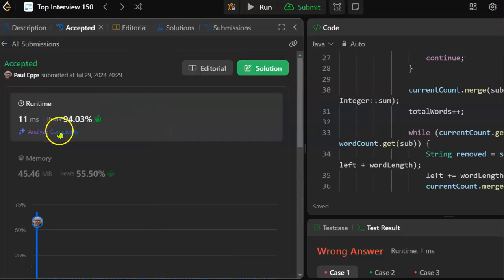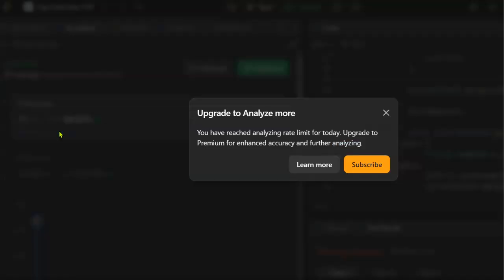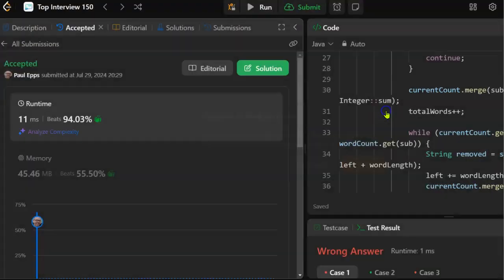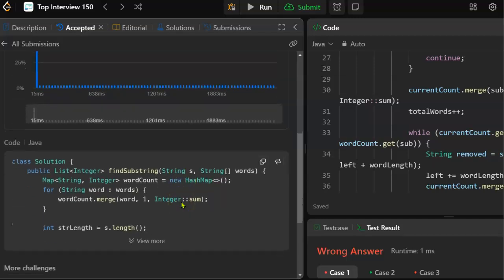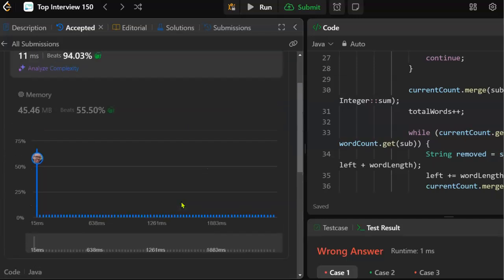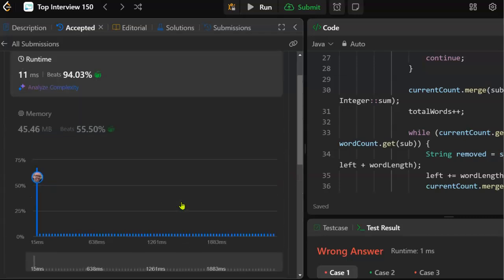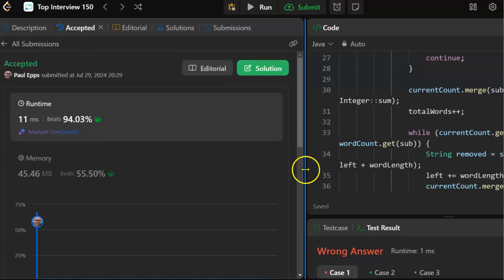But anyway, give me an analysis of the complaints. This is O of n. Upgrade to analyze more. What? This is my analyzing rate limit. Upgrade to premium. No, I don't think so. I mean, it's O of n. I think I set the other one up so it was like O of n squared, the way the window was sliding inside the window. But anyway, this is a good solution.